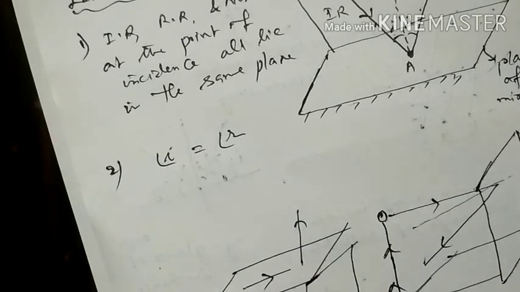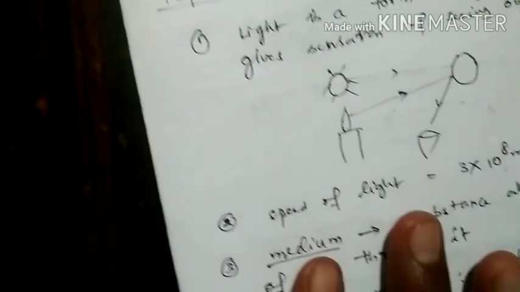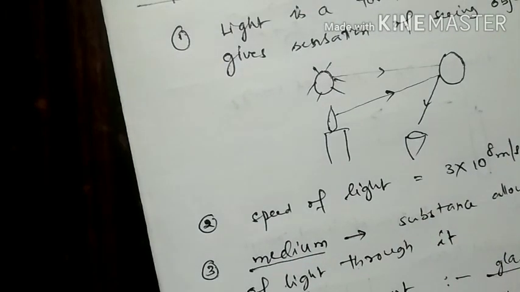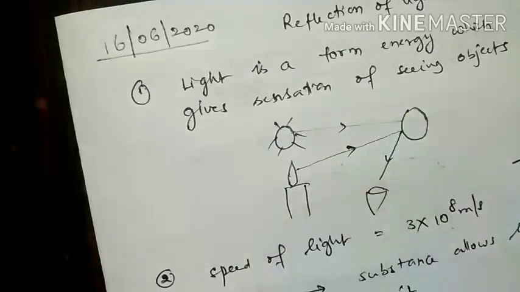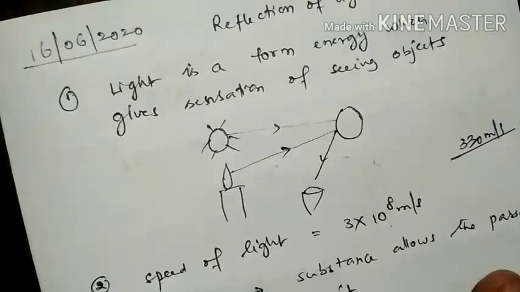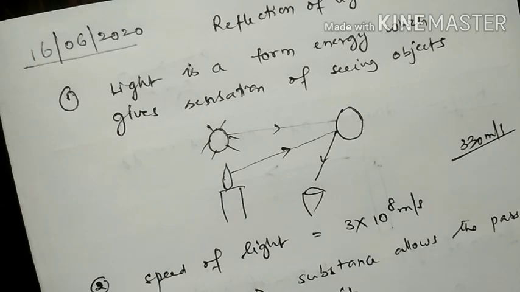They are equal. So before concluding this, again we will make one review. Consideration: light is a form of energy which gives the sensation of seeing an object. How can we see the objects? The light from the object falls on our eye and it forms the image of the object in the retina. Then we are able to see the object.